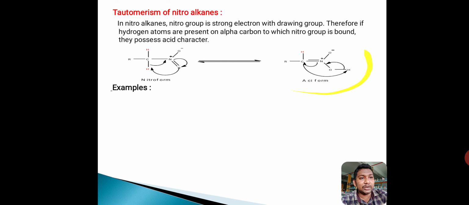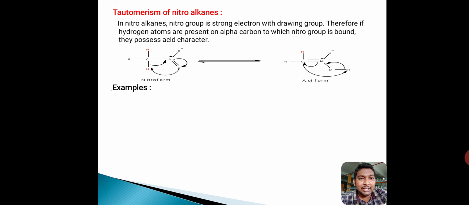Acidiform has more acidic character when compared to nitroform. Why? In acidiform and also nitroform, these two forms release H plus ion. Which form releases H plus ion easily? Acidiform releases or donates H plus ion easily when compared to nitroform. Why? In this, hydrogen is attached to oxygen.